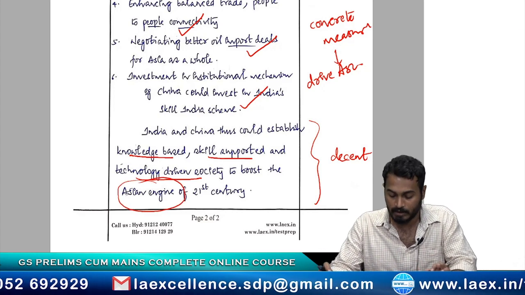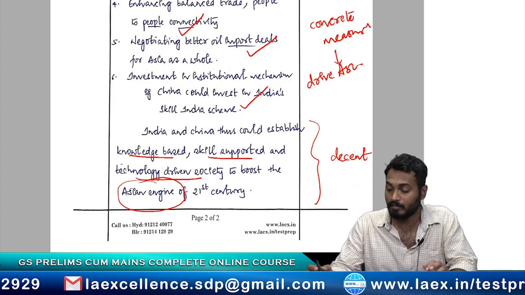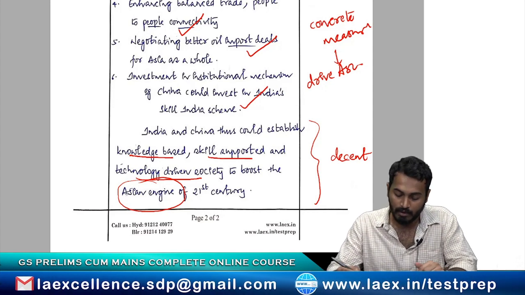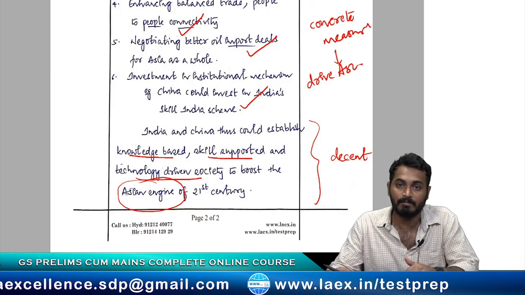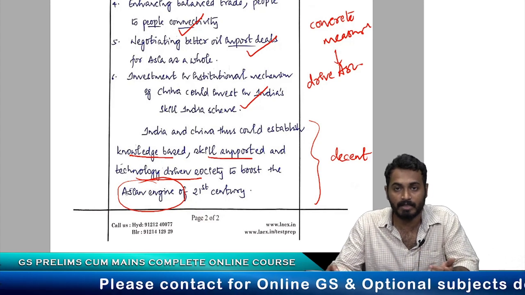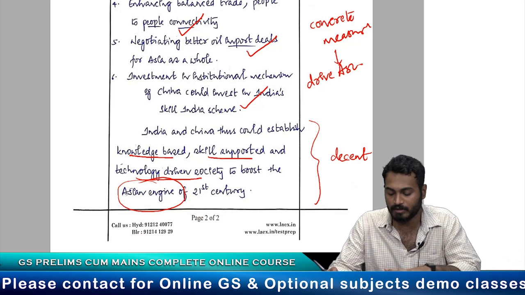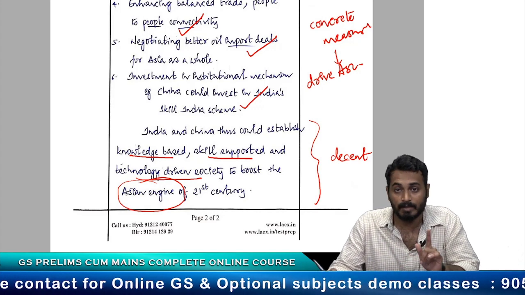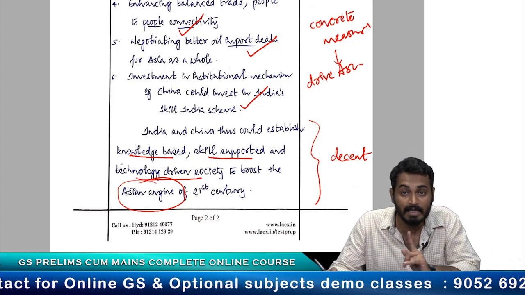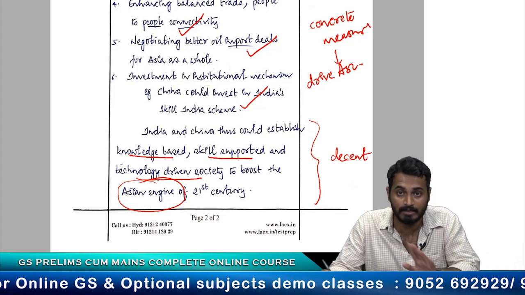So overall this answer looks above average to me, but the idea is to save some space and time maybe here, because the answer is already quite dense. You could write it a little loosely and then move on to the next question. This is going to fetch you very good marks, but the idea is to get good marks in each and every question of your answer paper.